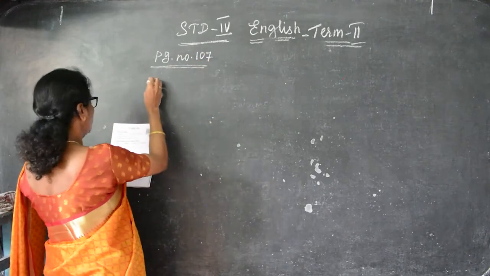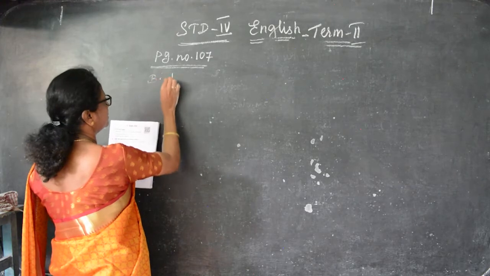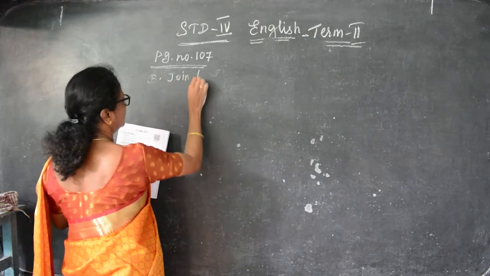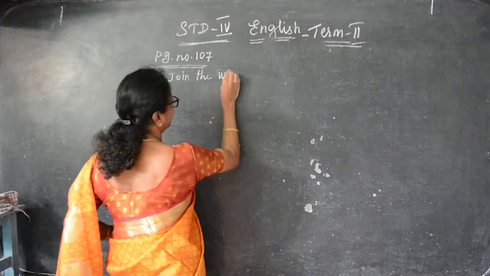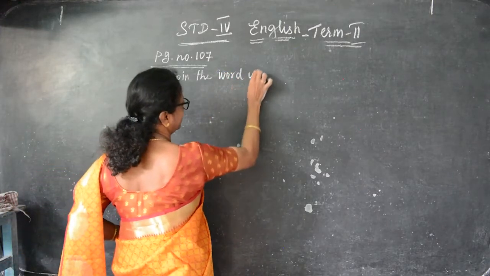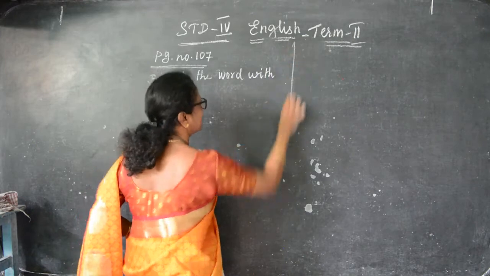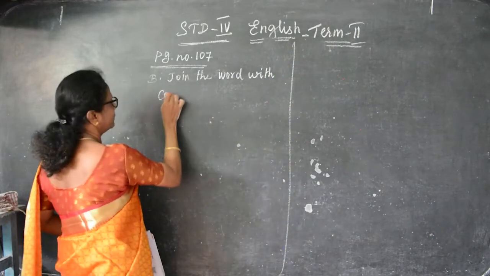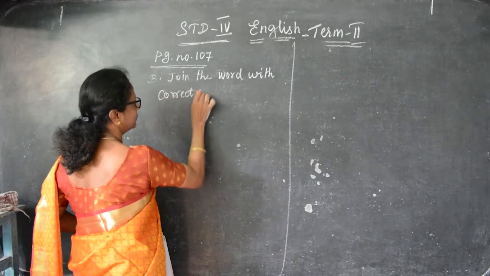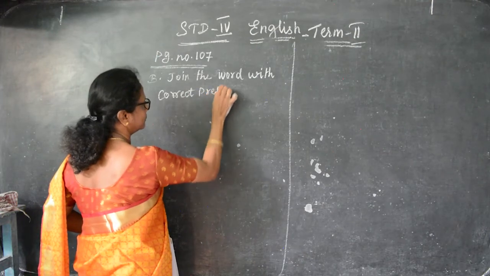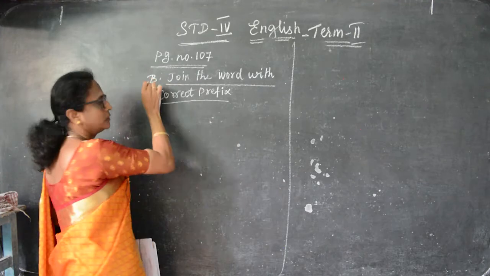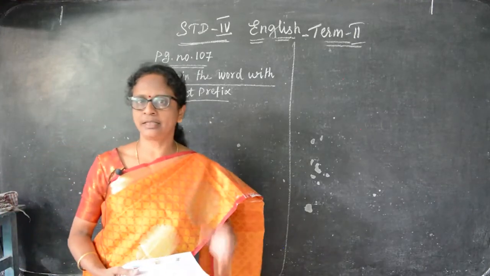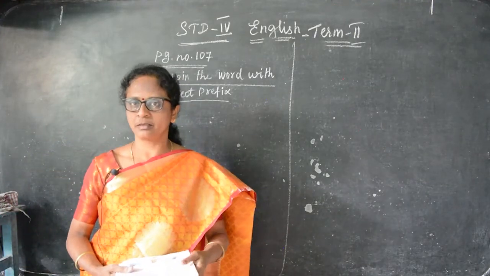In this, join the words with the correct prefix. Join the word with correct prefix. So you join the words with the correct prefix.